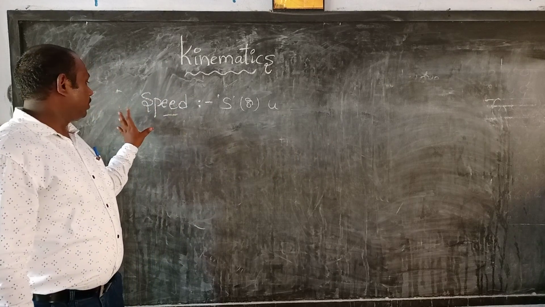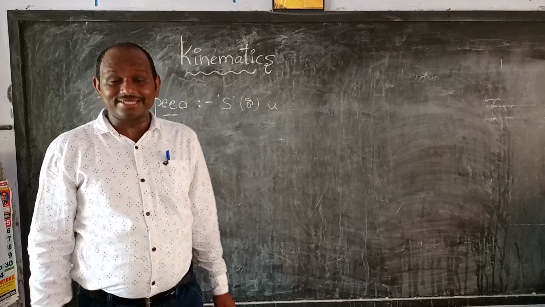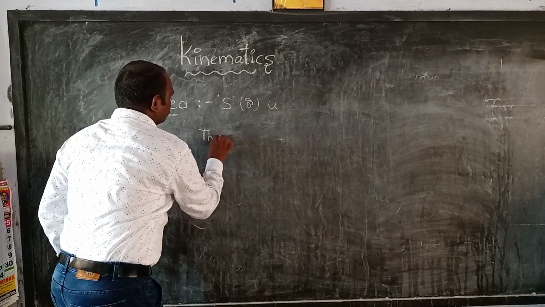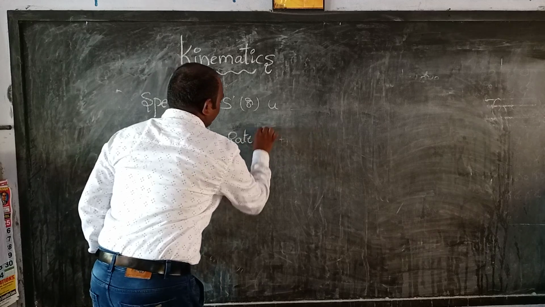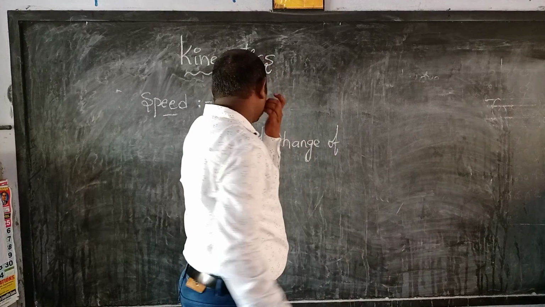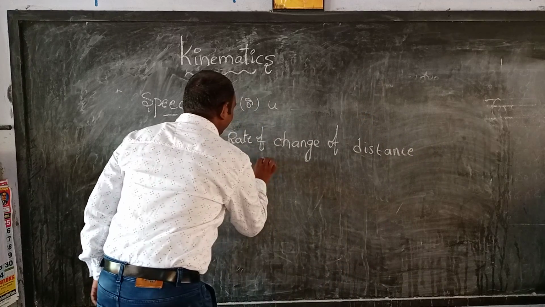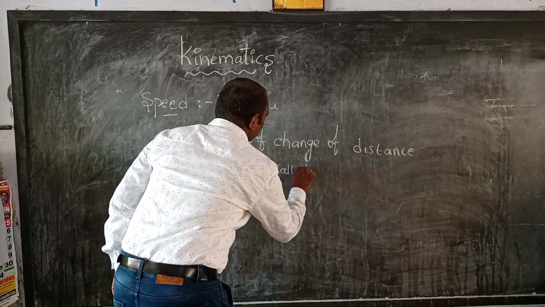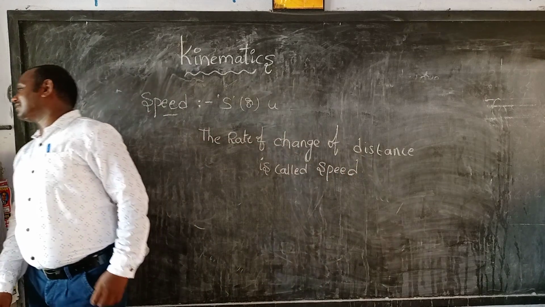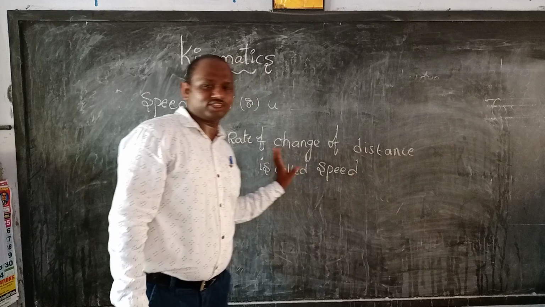Okay now, all of you once again listen. I will explain the definition of speed. The rate of change of distance is called speed. Speed is nothing but the rate of change of distance.